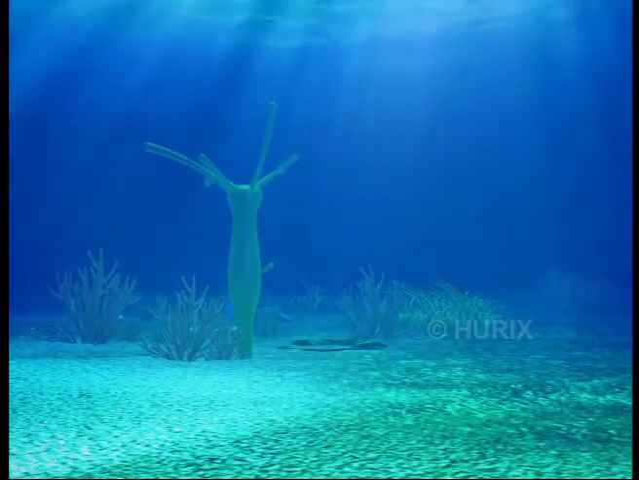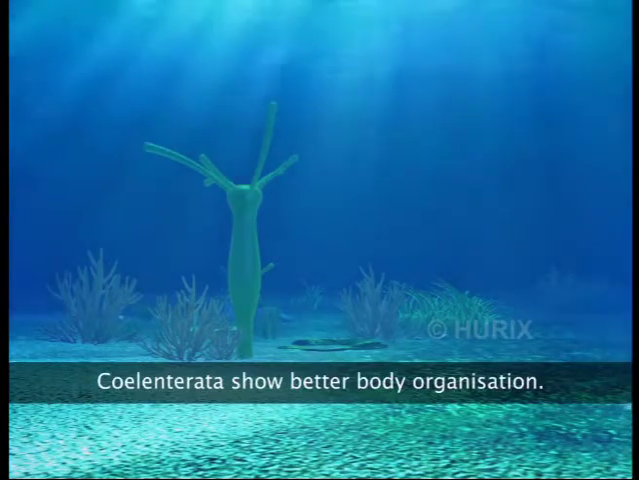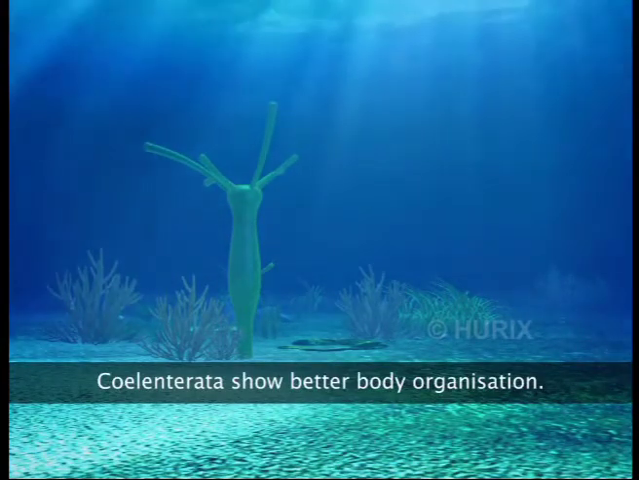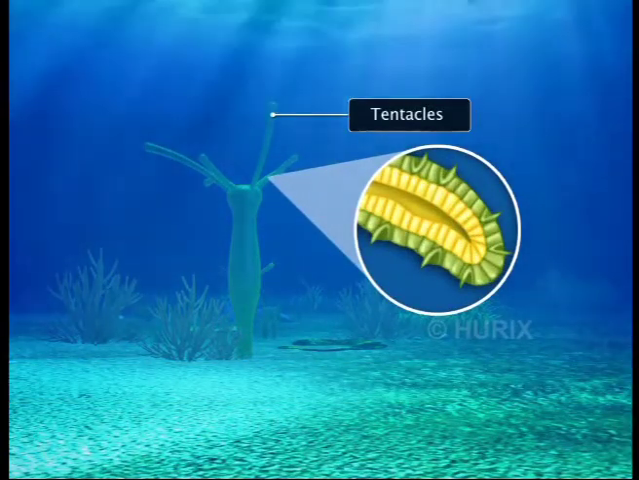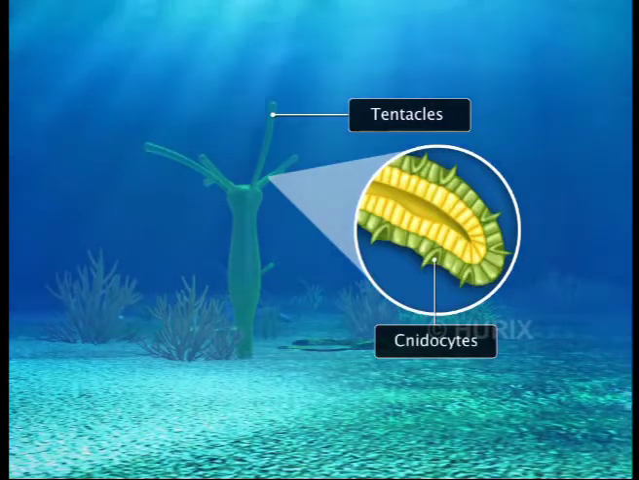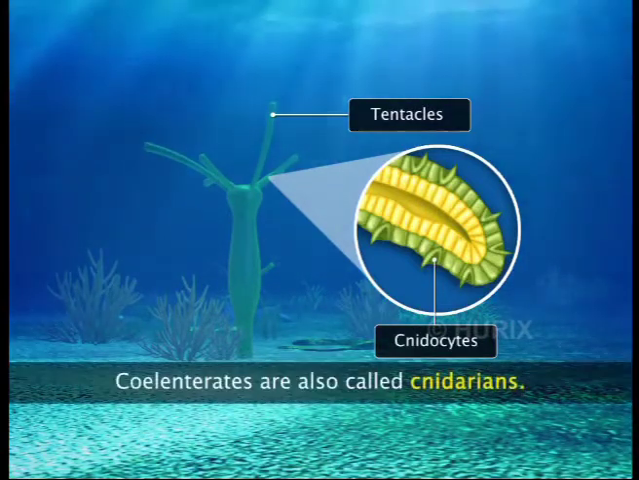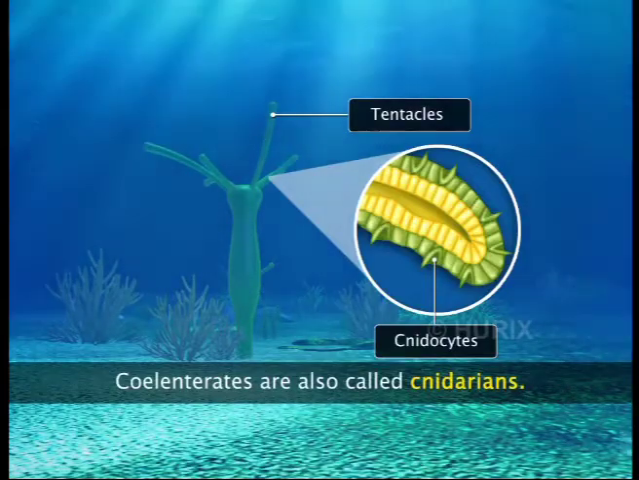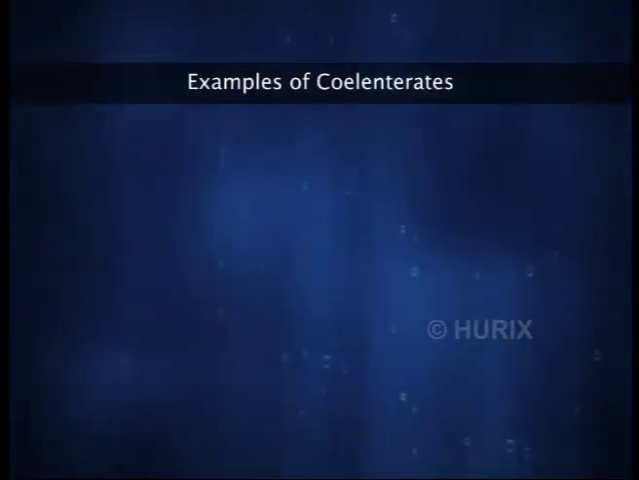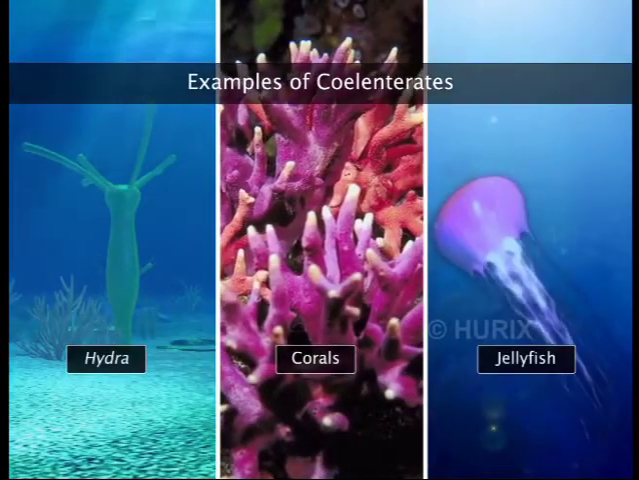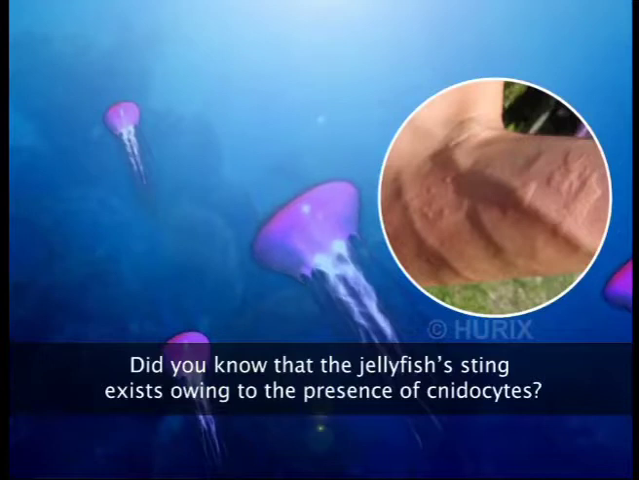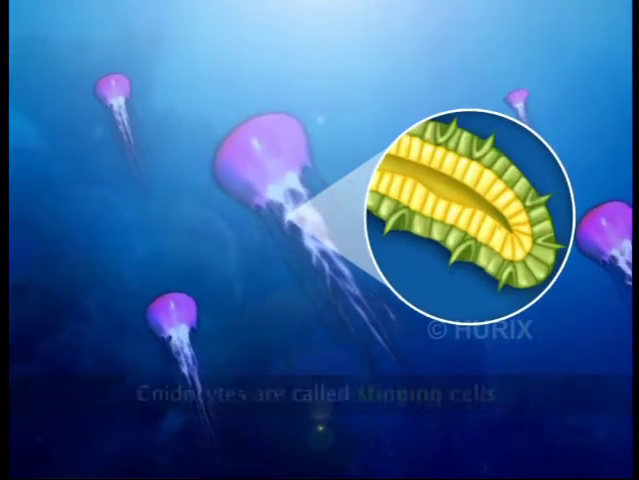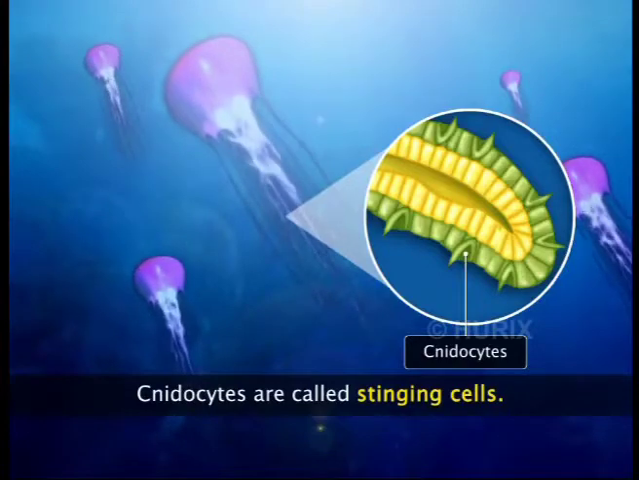The second group, phylum Coelenterata, shows better body organization. Their bodies show the presence of tissues. These organisms possess tentacles with specialized cells called neocytes. They help in defense and predation. Coelentrates are therefore also called cnidarians. This group consists of corals, hydra, and jellyfish. Did you know that jellyfish stings exist because of the presence of cnidocytes on their tentacles? Cnidocytes are also called stinging cells.